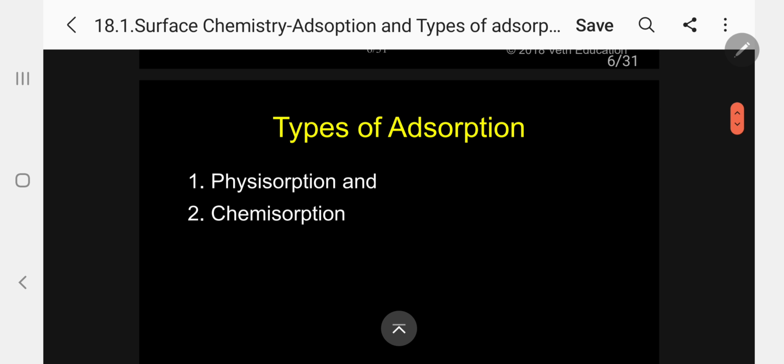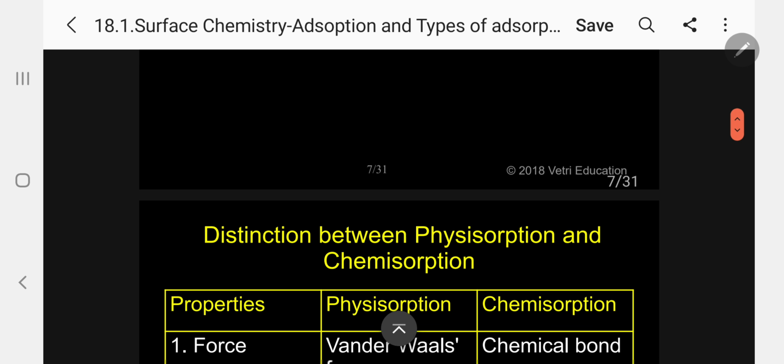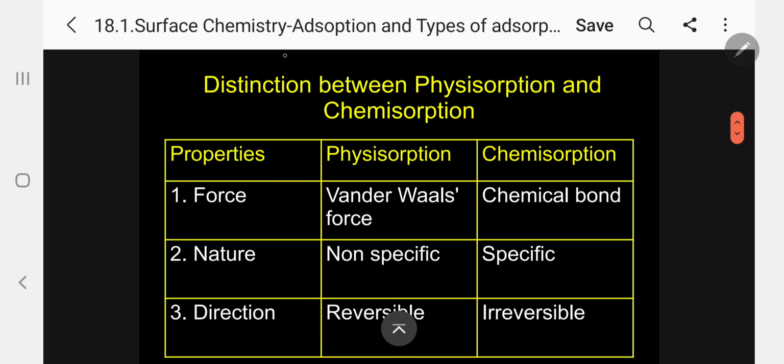Now, coming to adsorption, there are mainly two types of adsorption. One is physisorption, another is chemisorption. Let me go into detail on these two types. Let me give it in the form of a tabular column to give you a clear idea, because often a question is asked: one among the following is the characteristic of physisorption, or one among the following is the characteristic of chemisorption.